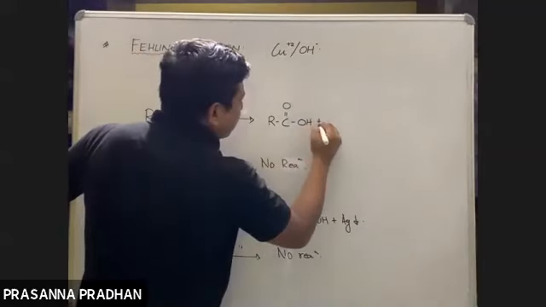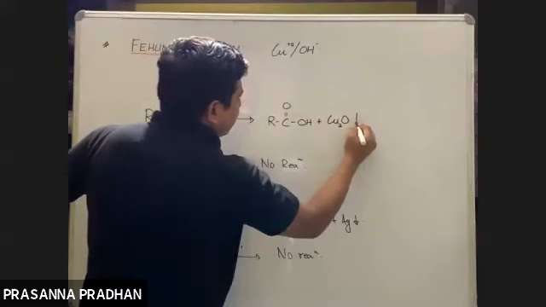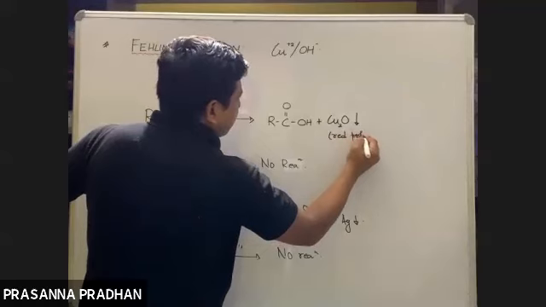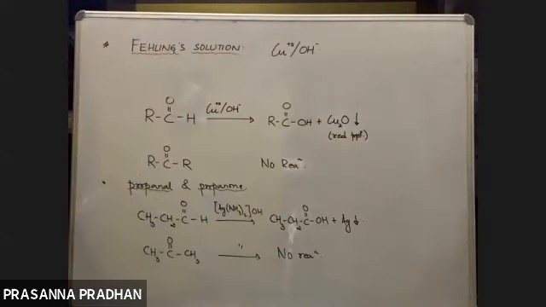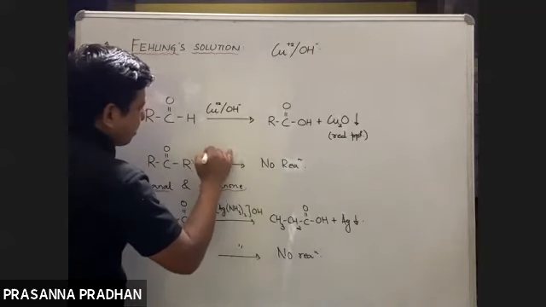We get a red PPT of cuprous oxide. Tollens test में क्या मिल रहा था? Silver mirror PPT. But here we get a red PPT, and the red PPT is due to the formation of cuprous oxide. Now here also similarly, ketones do not respond to this test.